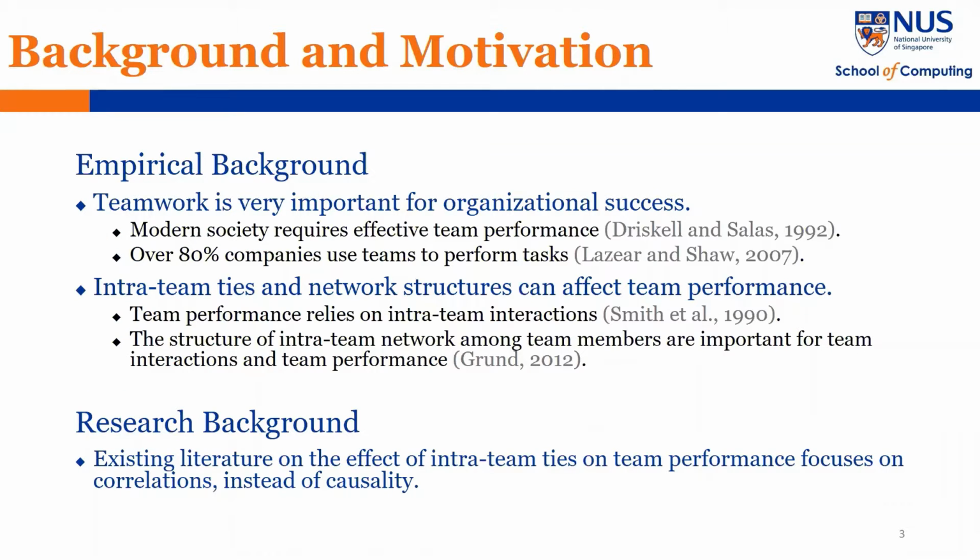This research is motivated by the importance of teamwork and the effect of networks. Firstly, effective teamwork is very important for organizational success. Over 80% of companies use teams to perform tasks. Secondly, intra-team ties and intra-team networks can affect team performance because they can affect interactions among team members. However, despite a large amount of research on the correlation between intra-team ties and team performance, evidence for the causality lacks. Hence, we want to estimate the causal effect of intra-team ties on team performance.